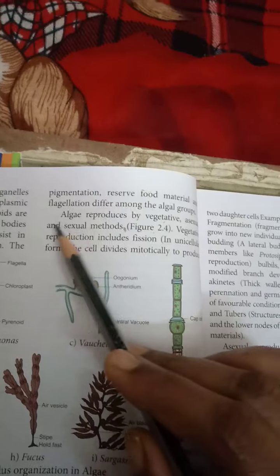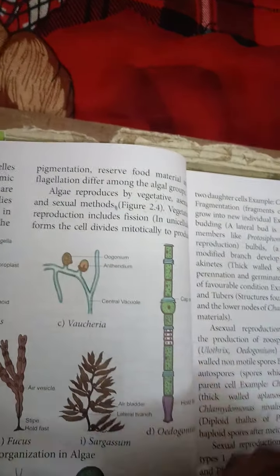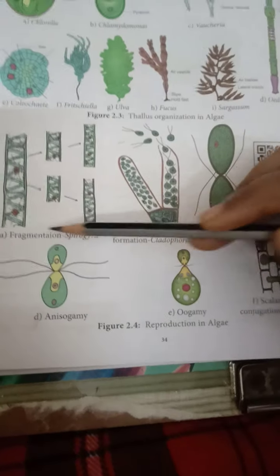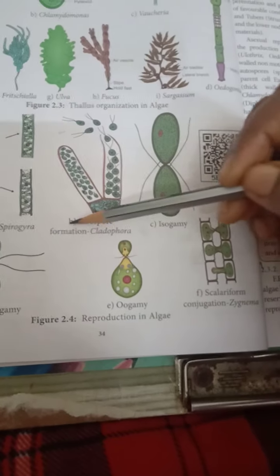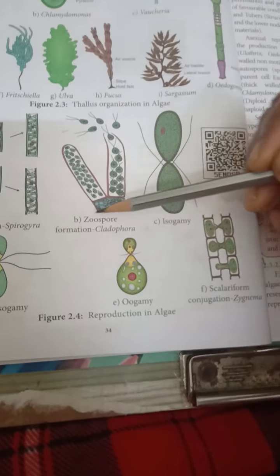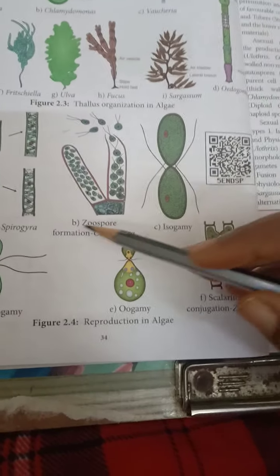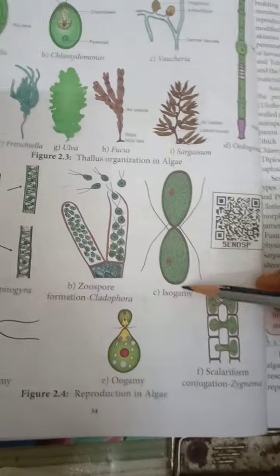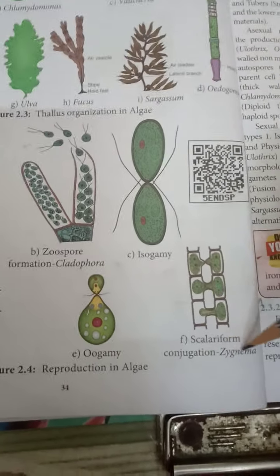Algae reproduce by vegetative, asexual and sexual methods. This is the reproduction of algae. This is fragmentation of Spirogyra. This is the formation of zoospores in Cladophora. This is isogamy, anisogamy, oogamy. This is the scalariform conjugation in Spirogyra.